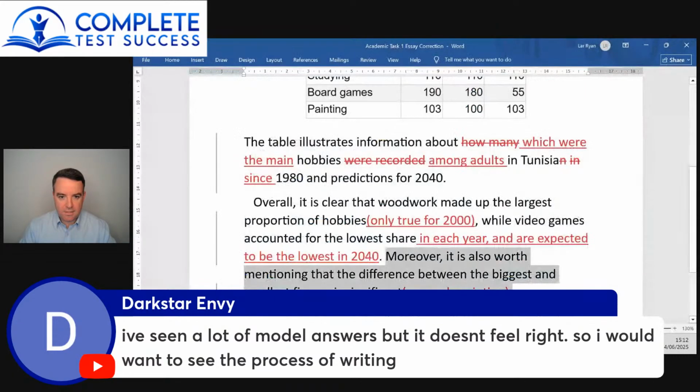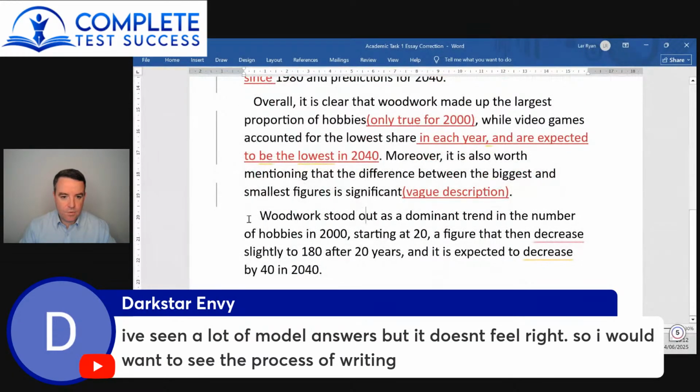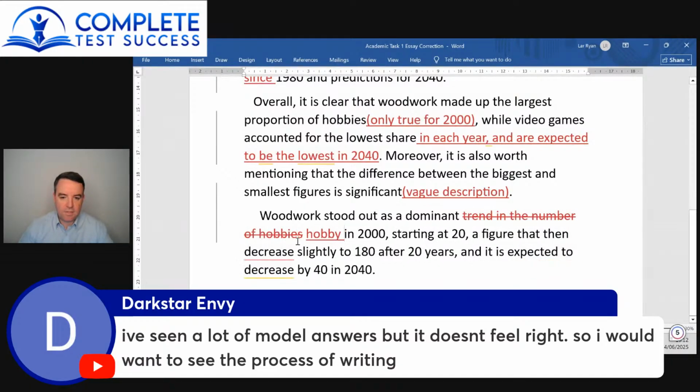Okay, so let's go back to this essay. Woodwork stood out as the dominant trend. No, a trend is like when something increases, that's a trend, or if it decreased over time, that's a trend, or it might have fluctuated, that's the trend. So that's the wrong word. Maybe just stood out as the dominant hobby. The dominant hobby in 2000, starting at 20. Well, it's just at 20.